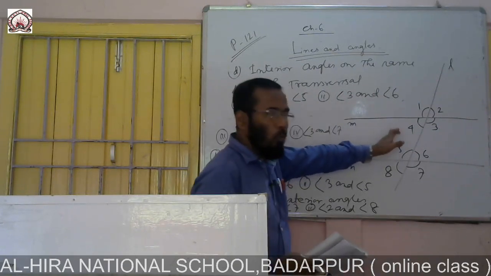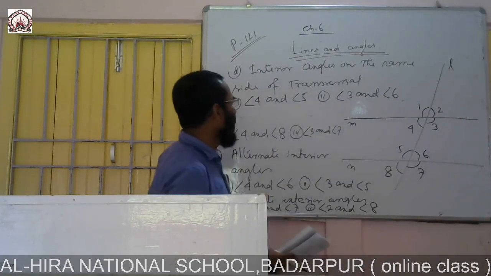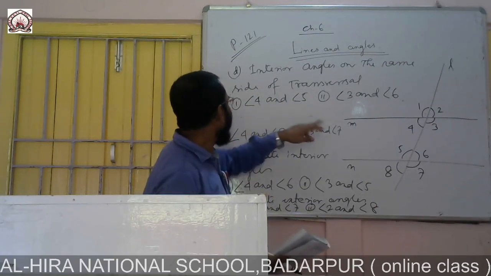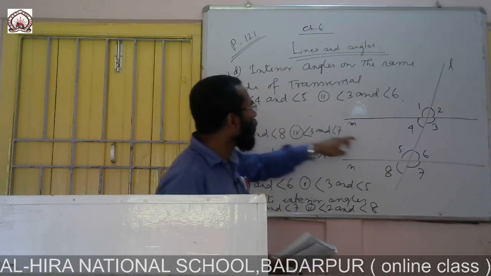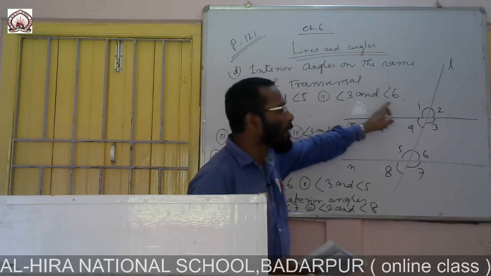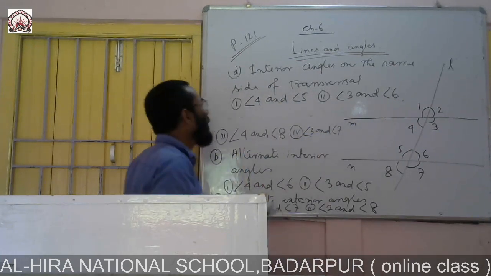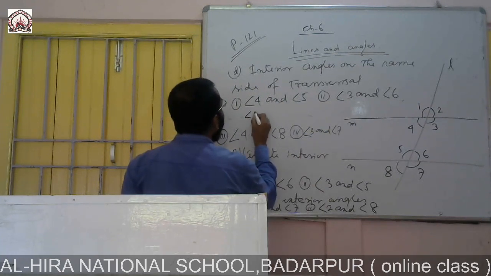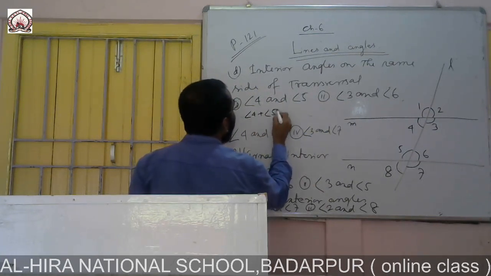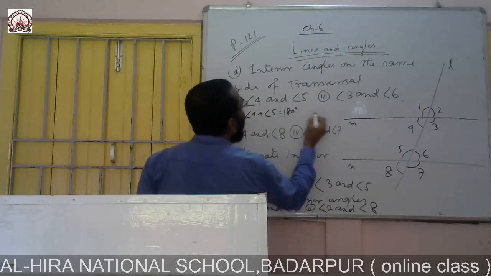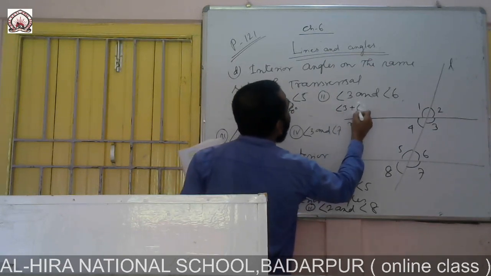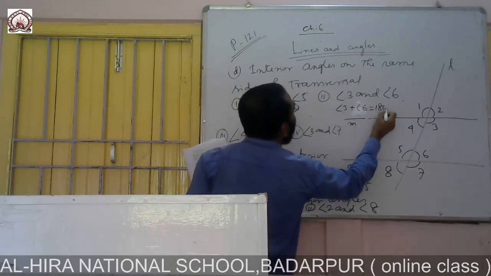Interior angles on the same side of the transversal: 2 pairs are there, angle 4 and angle 5, and angle 3 and angle 6. The sum of these two interior angles will be 180. Angle 4 plus angle 5 will be 180, and angle 3 plus angle 6 will be 180.